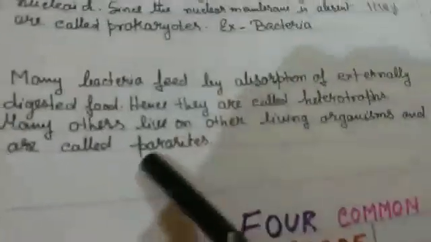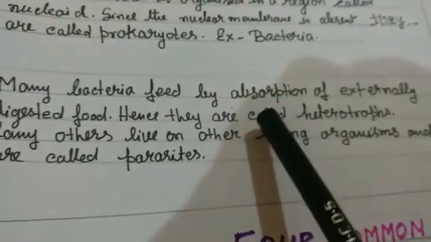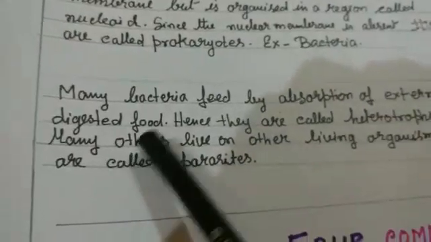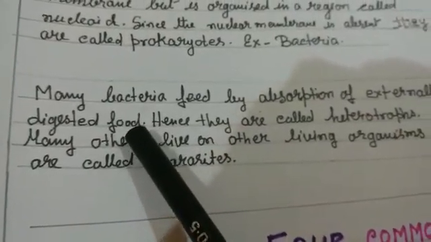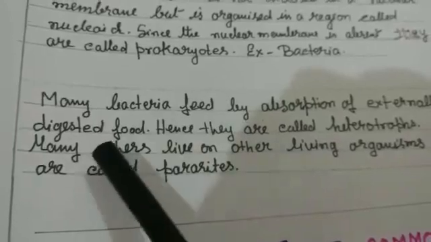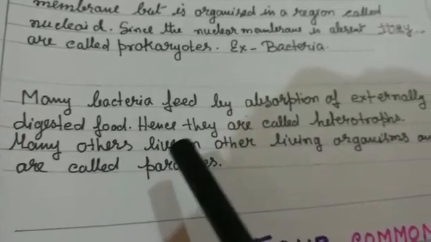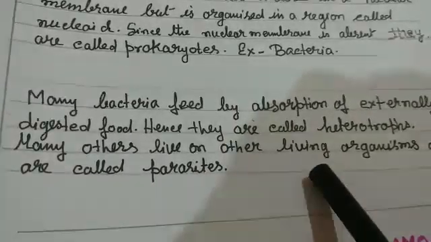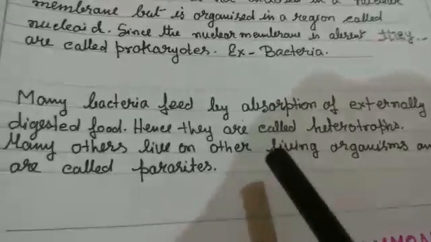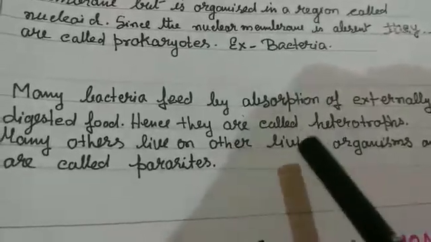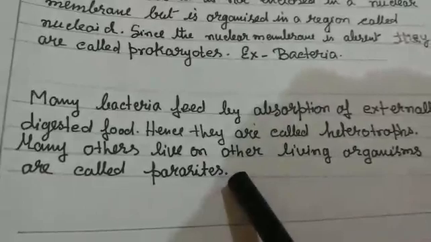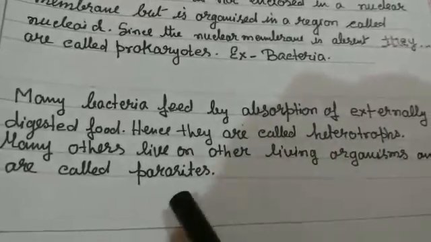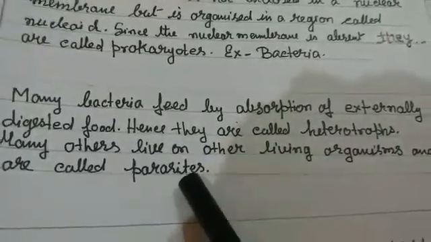Now let us see how bacteria feed. Many bacteria feed by absorption of externally digested food. It just absorbs the food which is already digested. It absorbs food from outside, hence they are called heterotrophs. Many others live on other living organisms. So there are some bacteria which depend on living organisms, so they are called parasites. Both types, heterotrophs and parasitic bacteria, are found.